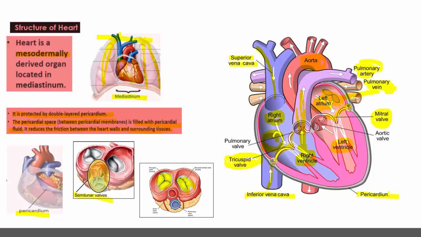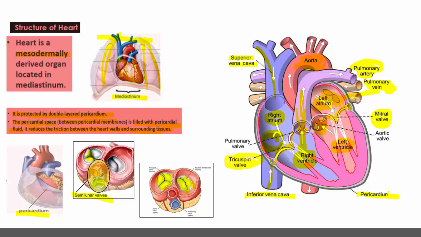Between the pulmonary artery and right ventricle, there is a semilunar valve. Why are these valves called semilunar? Because when this valve opens, it appears like a half-moon shaped structure. Therefore, semilunar valve. Even between the aorta and left ventricle, there is a semilunar valve. Here you can see this is the tricuspid, three clear flaps can be observed. This is the bicuspid, two clear flaps can be observed. Here you can see the C-shaped structure.